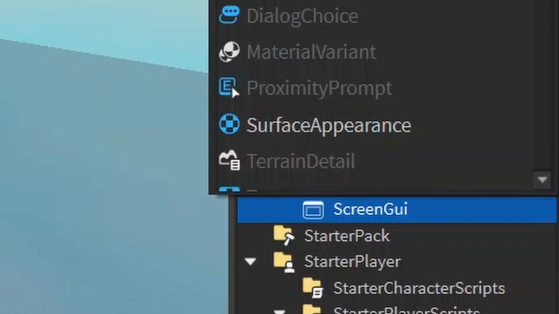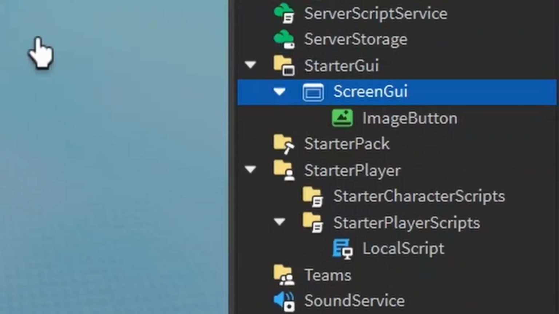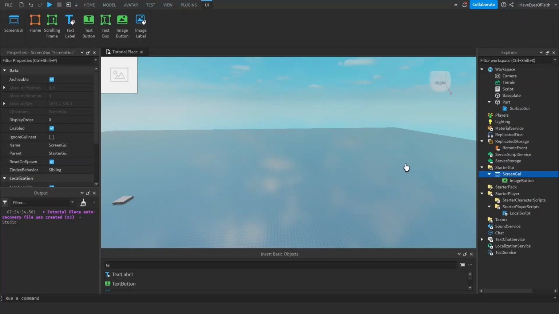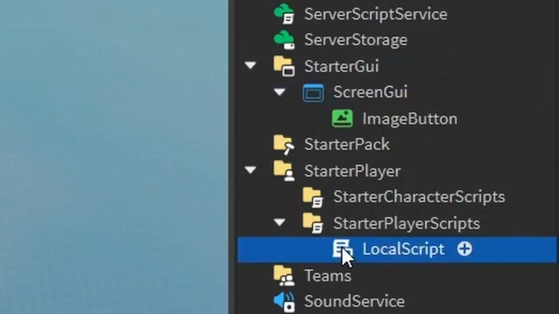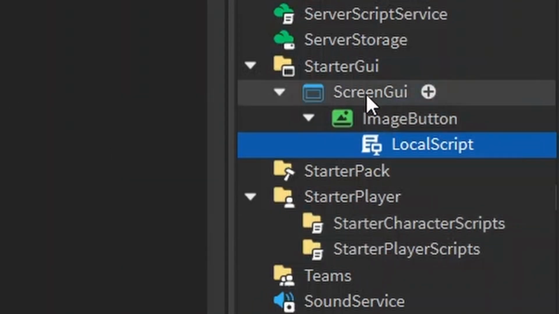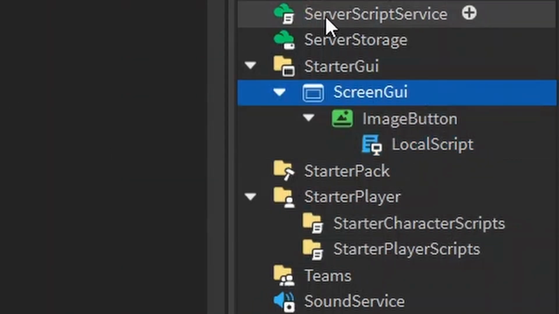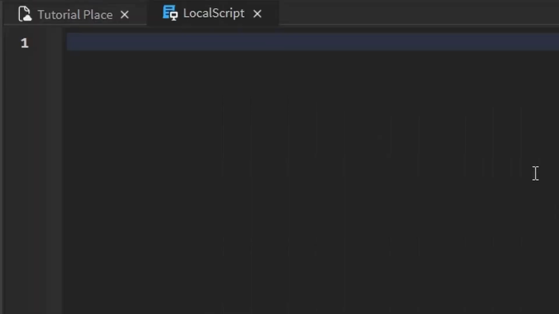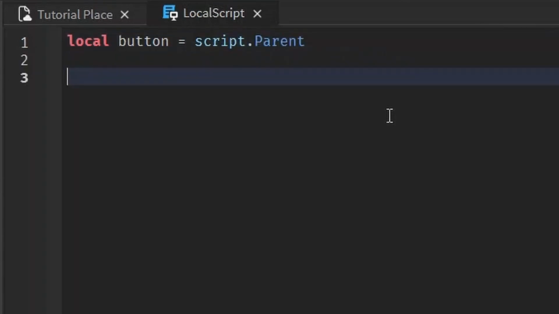So let's go ahead and just insert an image button. You could do an image label if you want text. But I just want to show you how to make something happen when the button is clicked. We've been through a lot of events already, but what's one more? You can actually put a local script inside of this element and the local script will still work because remember I told you all of this is replicated into the player also. So to access the image button, that is the parent of the local script, equal button equals script.Parent, and that's accessing the button.